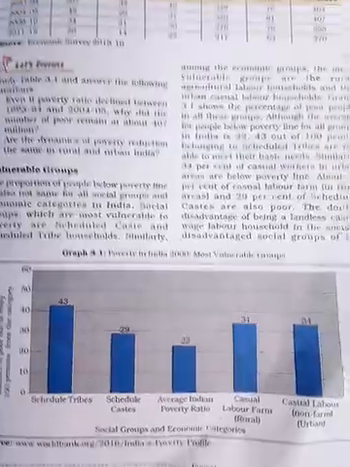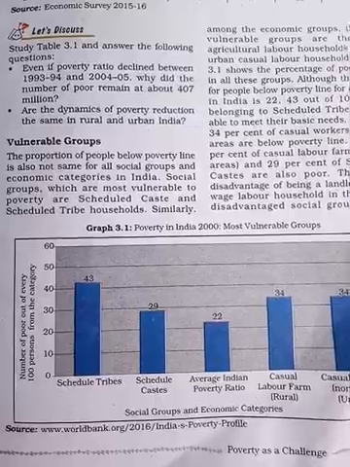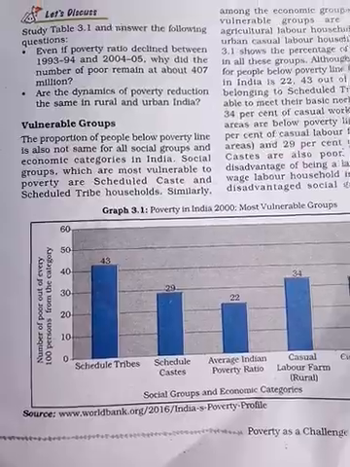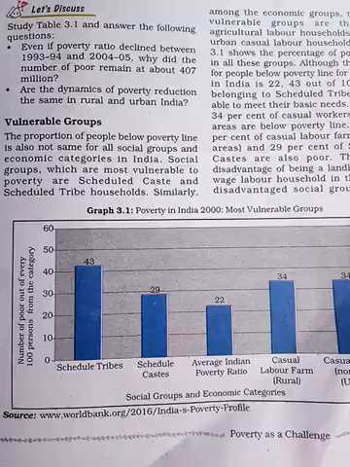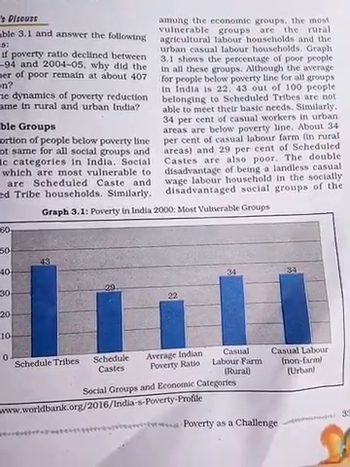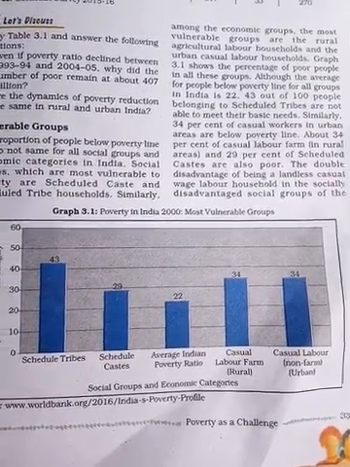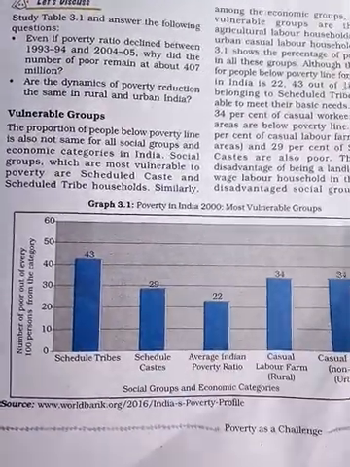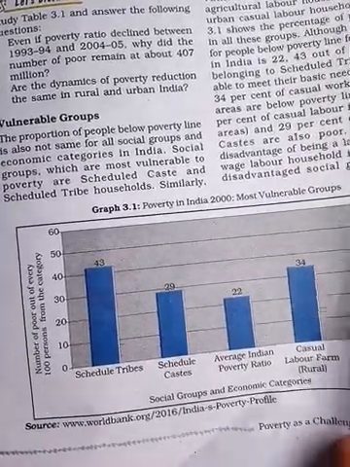Look here, these are some data: the number of poor out of every 100. Scheduled tribe 43%, scheduled caste 29%, average Indian ratio of poverty 22, casual labor farm 34, non-farm urban 34. These are the social groups and economic categories. This is the Indian poverty profile.